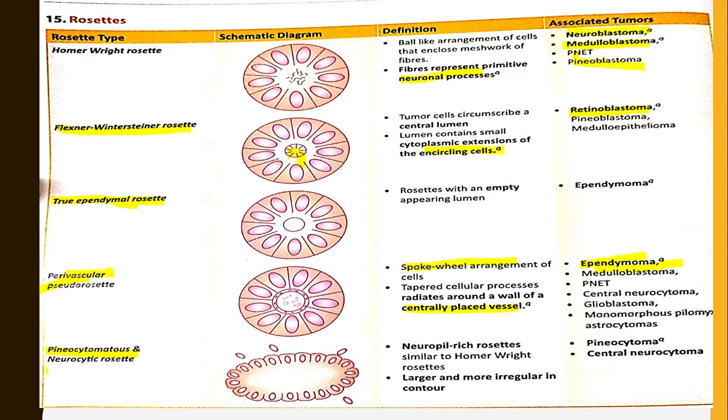Pineocytomatous and neurocytic rosette. This is a neuropil rich rosette similar to Homer Wright rosettes. They are larger and more irregular in contour. They are associated with pineocytoma and central neurocytoma.